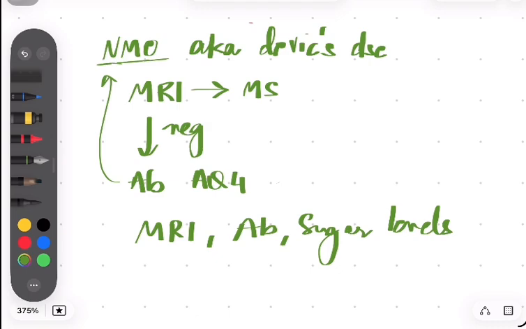Okay? Now, in the acute phase, in a patient with NMO, you will give high doses of glucocorticoids to treat optic neuritis. And you can also do plasma exchange or IVIGs because NMO is associated with antibodies. So you can remove the antibodies with the help of plasma exchange or IVIGs. Now, in the chronic immunosuppressant phase, where you want to prevent relapse as a prophylaxis for relapse and as a chronic immunosuppressant, you can give mycophenolate mofetil, rituximab, and glucocorticoids with azathioprine.